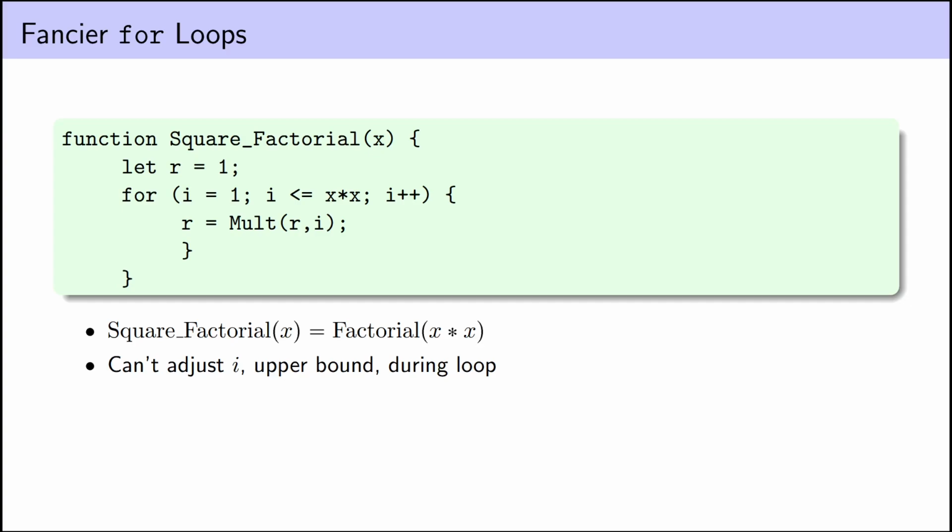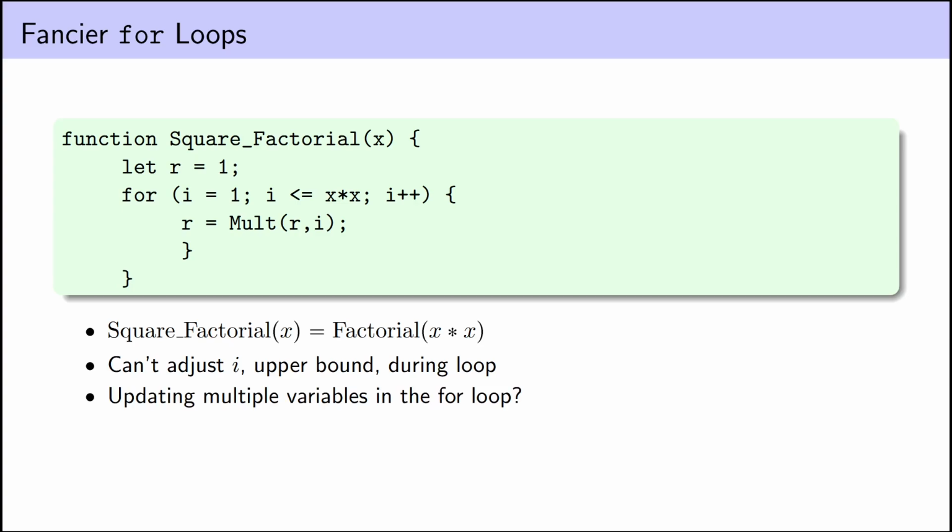We can't, for instance, change the value of I or change the upper bound on our loop while the loop is executing. These could be used to change our loop from a bounded one to an infinite loop, and the whole point of primitive recursive functions is to prevent infinite loops. And anyway, it's not clear how we can translate those sorts of loops into these primitive recursions where we define f of x plus 1, the result of going around the loop x plus 1 times, in terms of f of x, the result of going around the loop x times.